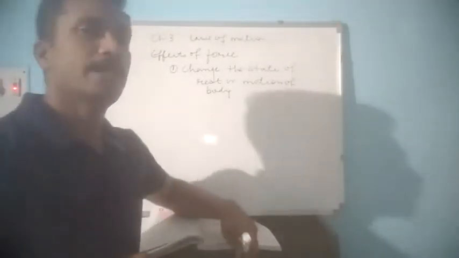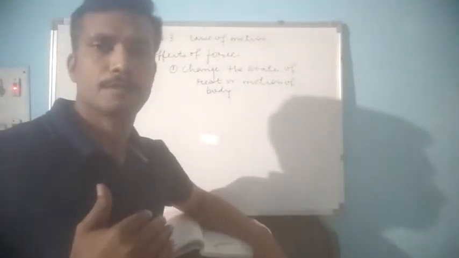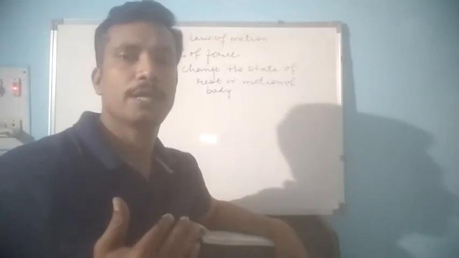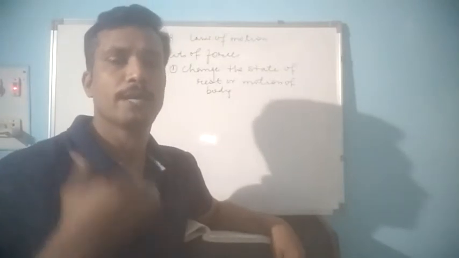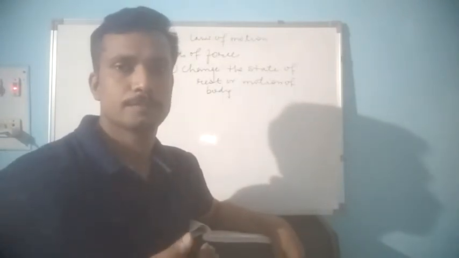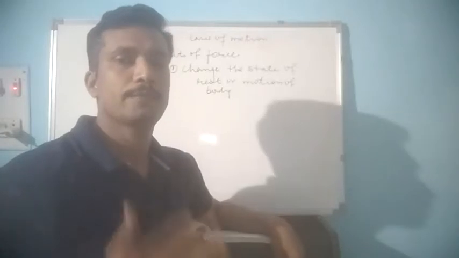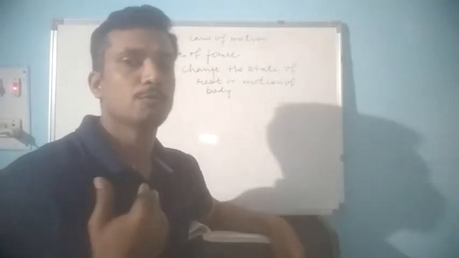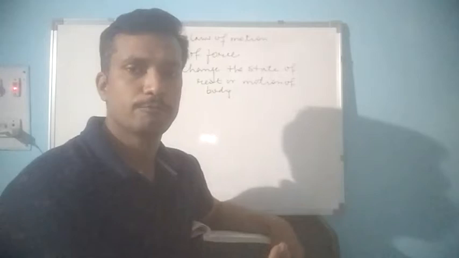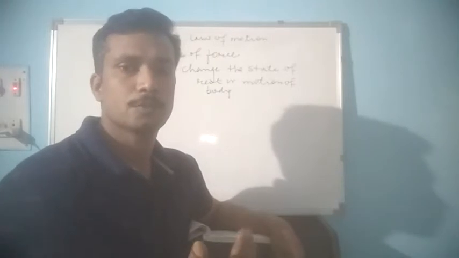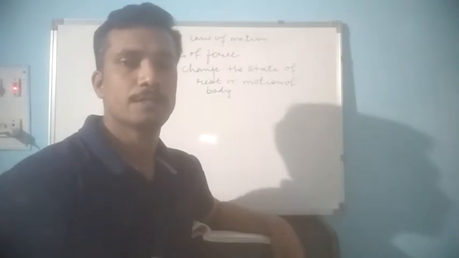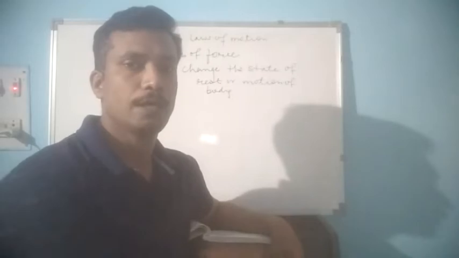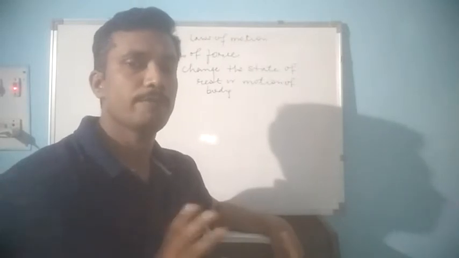It means to say that if a body is at rest, we can set the body in motion by applying force on it. For example, a table: we want to push the table, we have to apply the force. So a table which was once in the rest position slowly comes into motion when we apply the force on it.